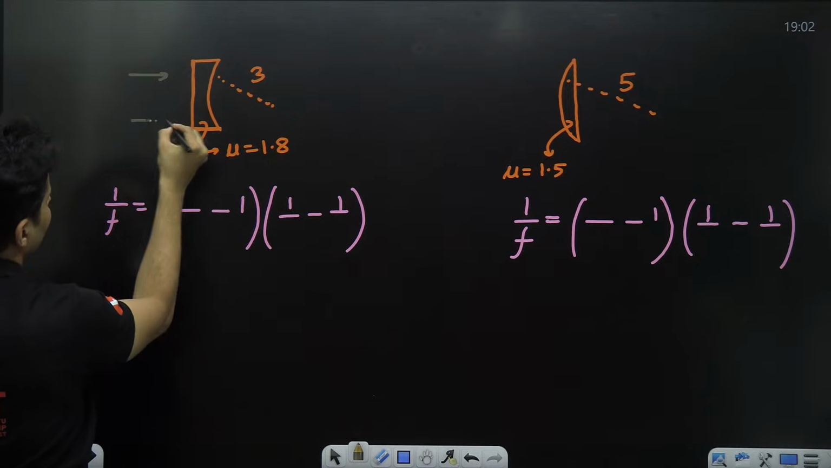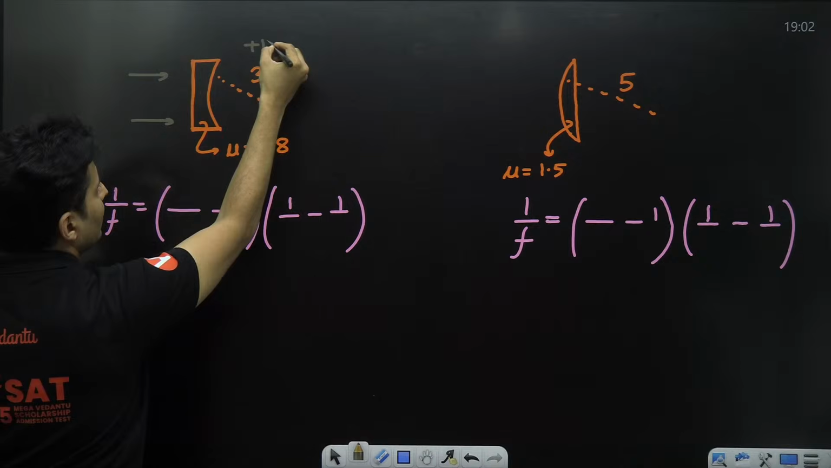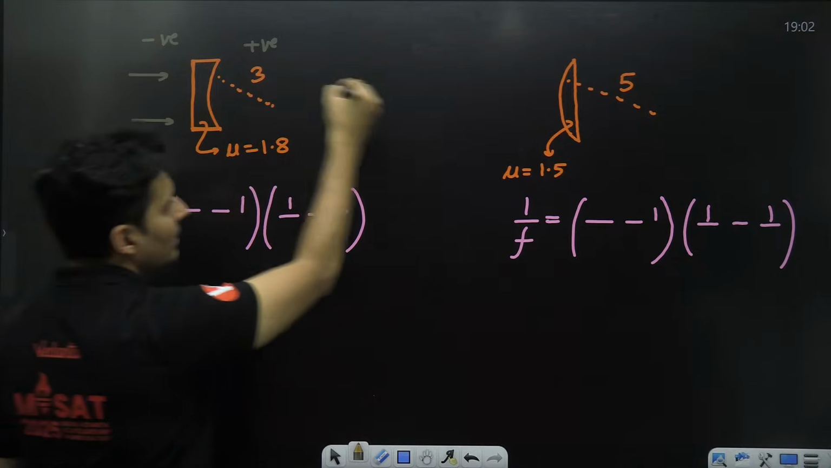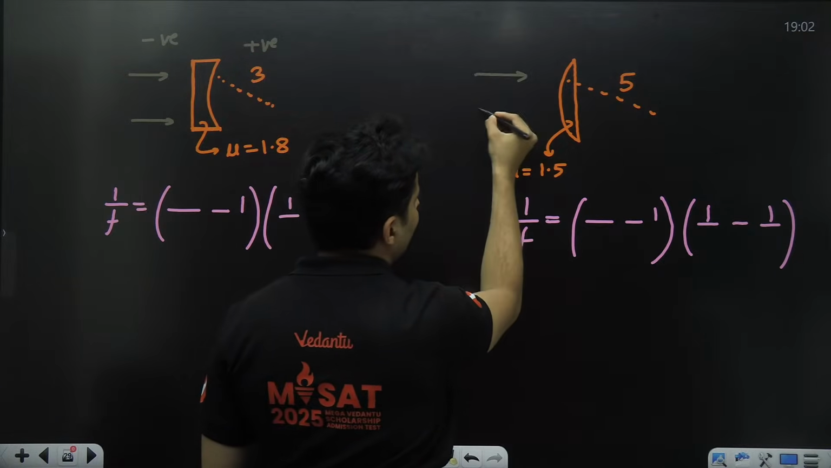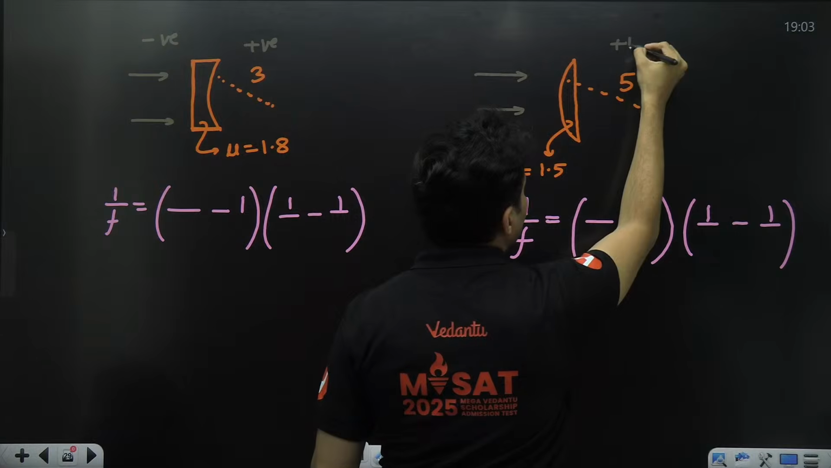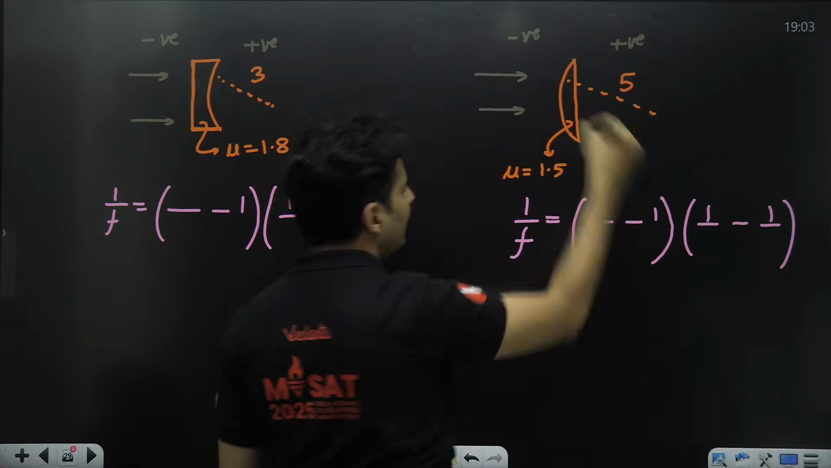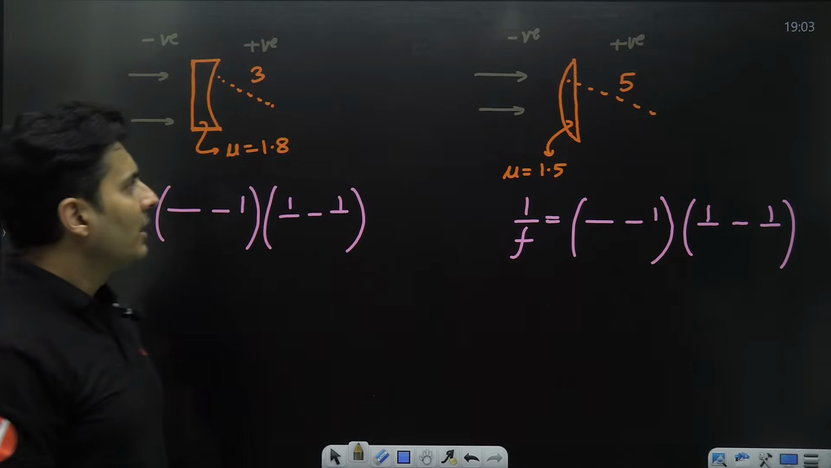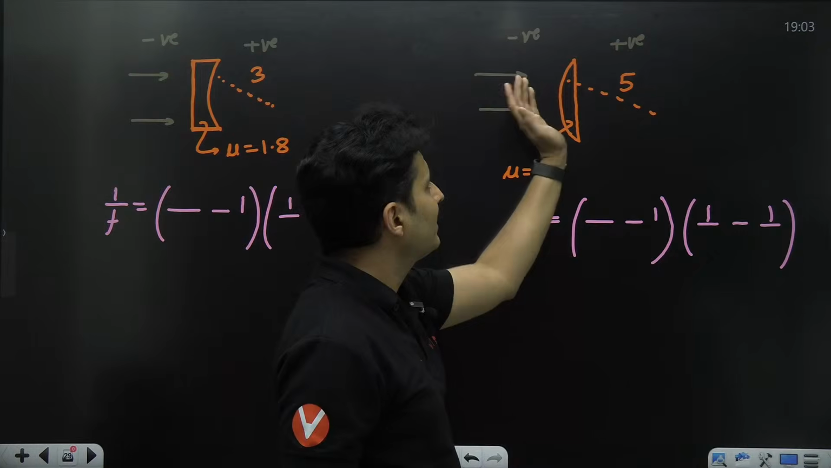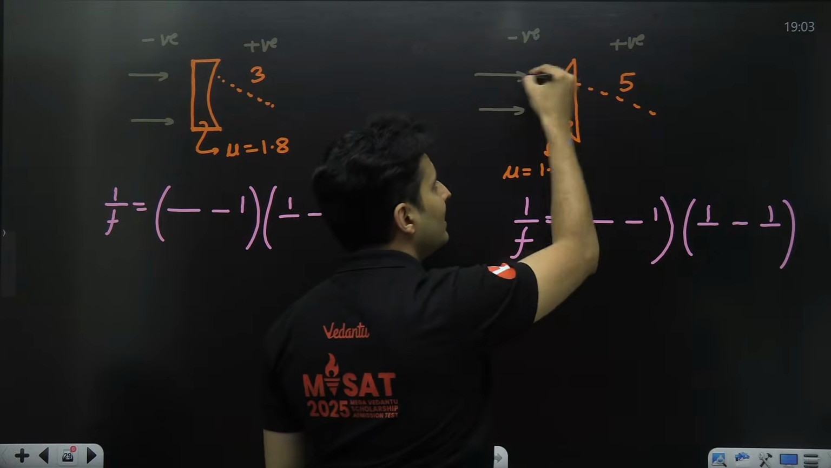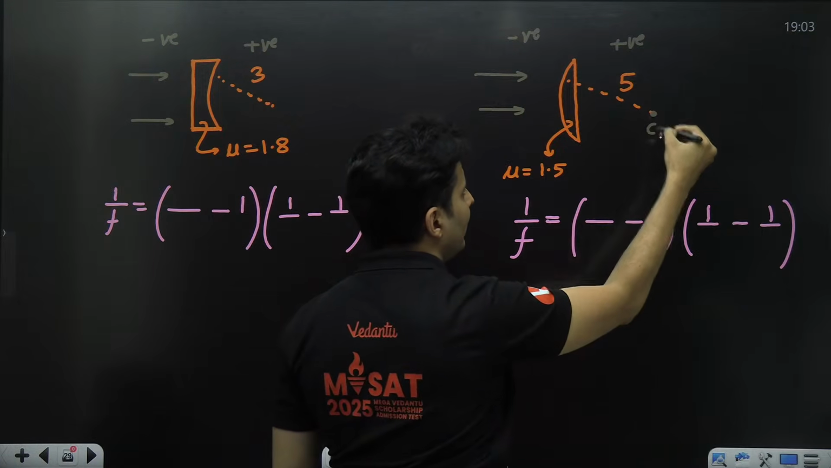Light comes from here like this. So this side naturally is positive, this side is negative. Same thing over here, light is coming like this. So this side is positive, this side is negative. If you see, the curved surface is the first surface which hits the light. So this is the first center.